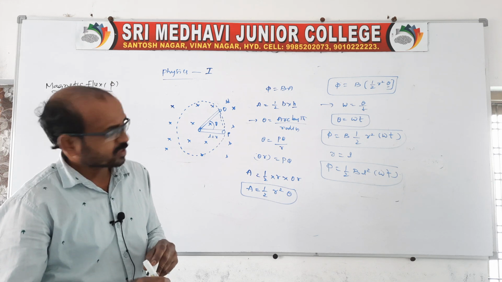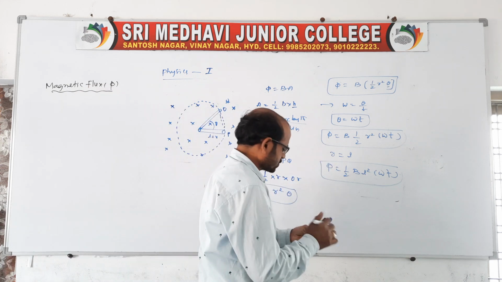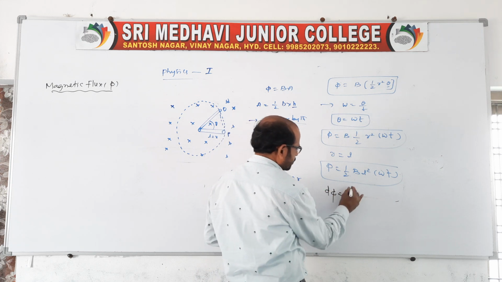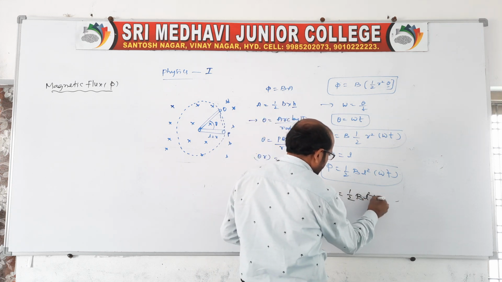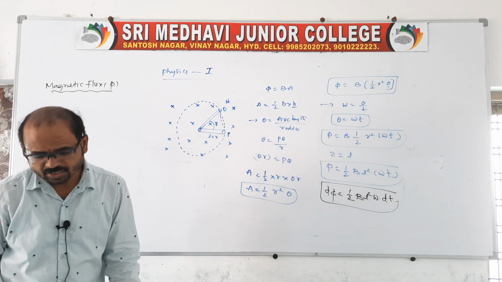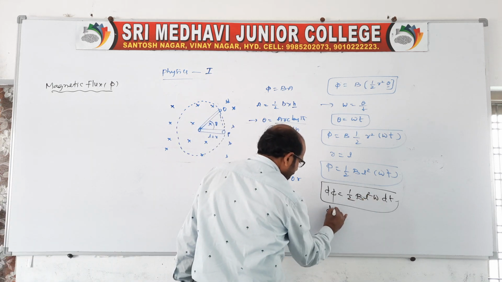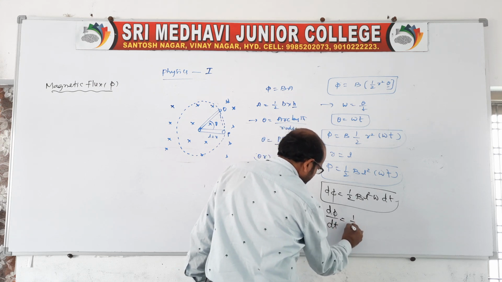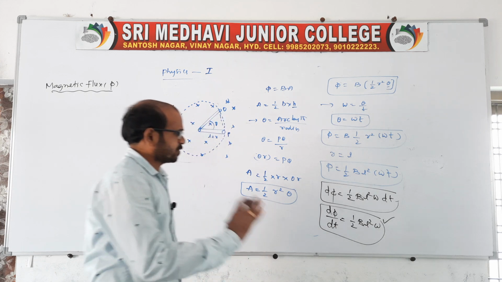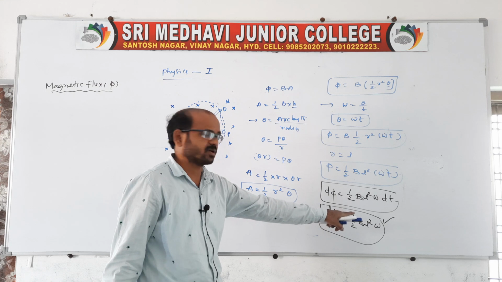Therefore, we can say the flux is equal to 1 by 2 B L square omega T. Suppose I want to say a small change in flux, then d phi is equal to 1 by 2 B L square omega into dt. We can also write d phi by dt is equal to 1 by 2 B L square omega. Just keep this in your mind, it will come in the next topic. d phi by dt is equal to 1 by 2 B L square omega.